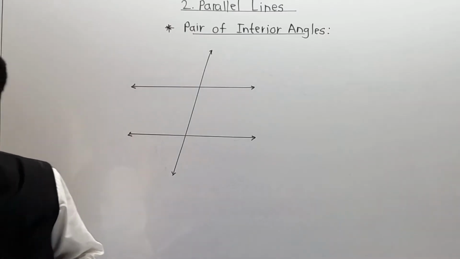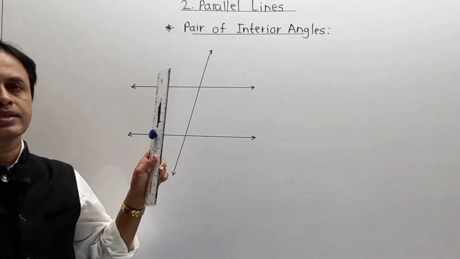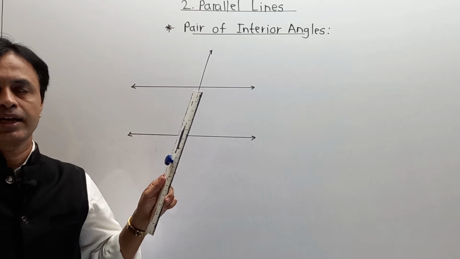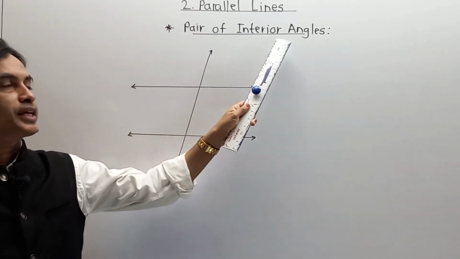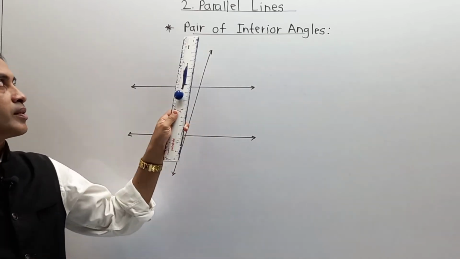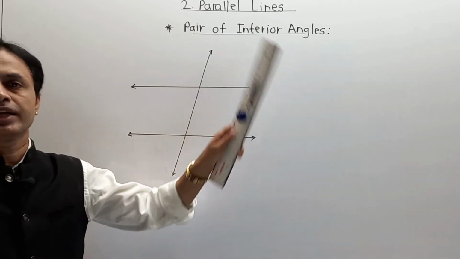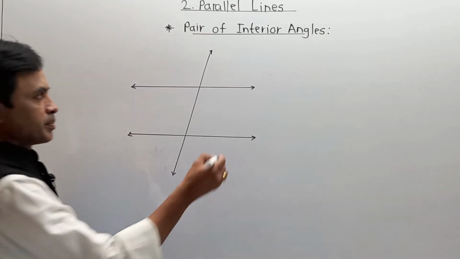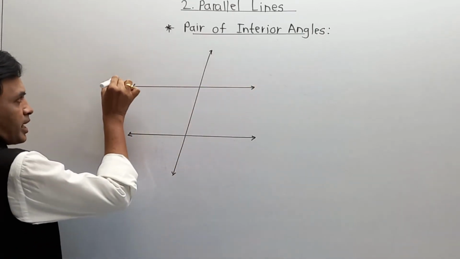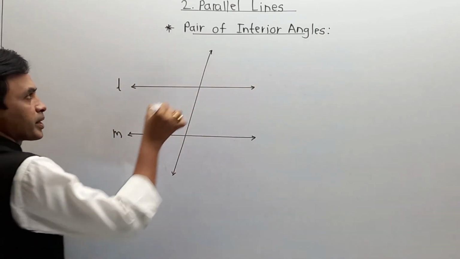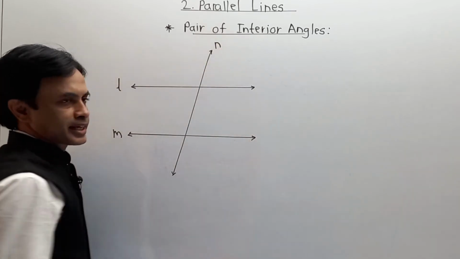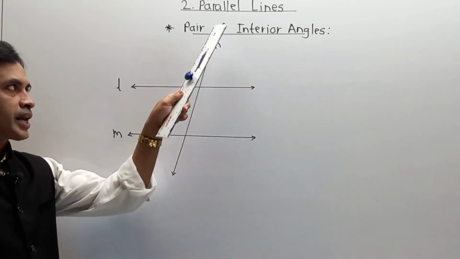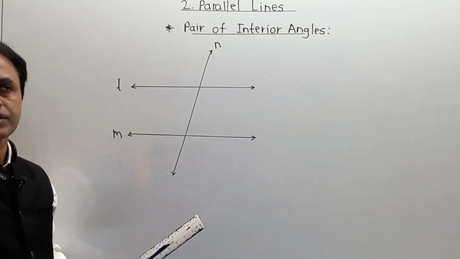Now student, in the last lecture, we started the concept of corresponding angles. After that, we completed alternate angles. Now we are on the pair of interior angles. In this lecture, we have to understand the pair of interior angles. Once again the angle structure remains the same. Let us say this is line L which is parallel to line M, and line N acts as a transversal.